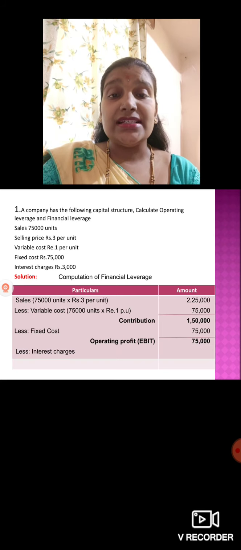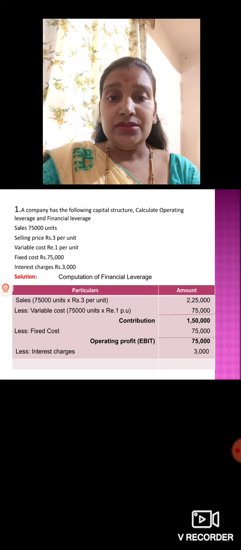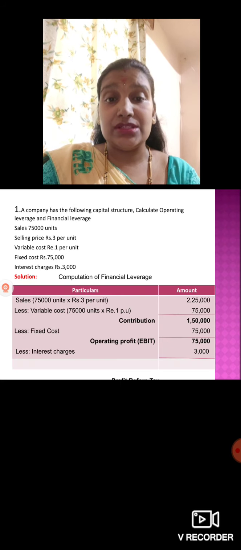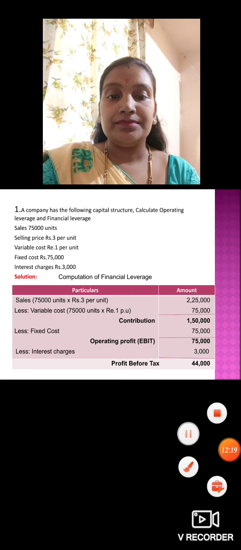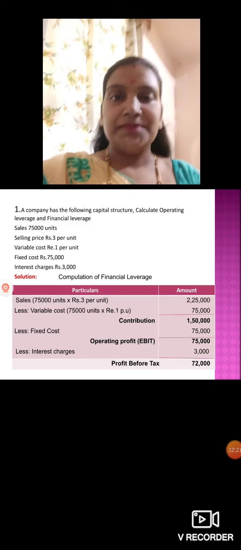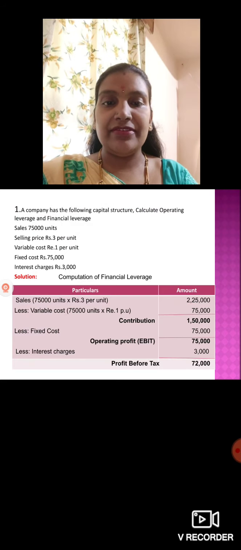Less interest charges, which are 3,000, so 75,000 minus 3,000 gives profit before tax, 72,000. So profit before tax here is 72,000.